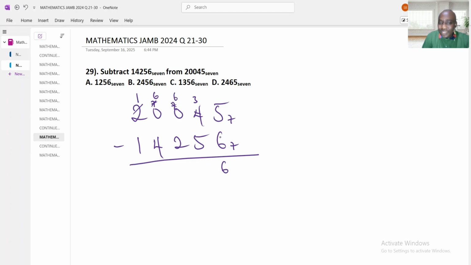What you borrow is the base, which is 7. 7 plus 3 is 10. 10 minus 5 is going to give me 5. Now 6 minus 2 is going to give me 4. 6 minus 4 is going to give me 2. This one, 1 minus 1 is going to give me 0. Therefore, the final answer is 2,456 in base 7. Do you have that? Yes.